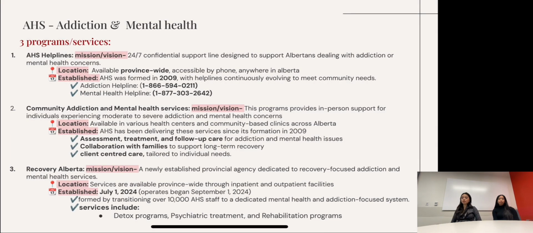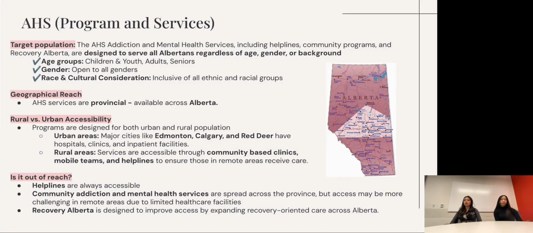The third service is Recovery Alberta, which is a newly established provincial health agency, established on July 1st, 2024, and operational on September 1st of 2024. Focused on recovery-oriented addiction and mental health care, they offer services like detox programs, psychiatric treatment, and rehabilitation programs. These programs are inclusive and designed to support diverse ranges of individuals struggling with addiction and mental health challenges.